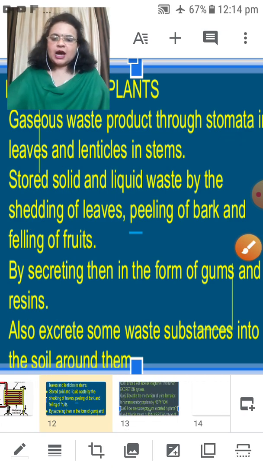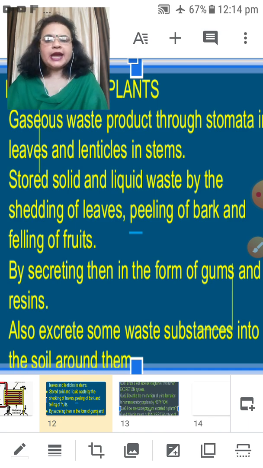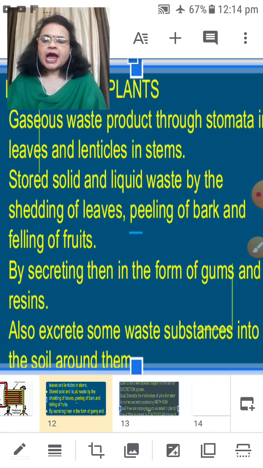Now you have all understood the excretory system in human beings inside the kidney with the excretory unit nephrons, and also the procedure of dialysis, why it is given and how it is given, and also the procedure of waste products coming out from the plant.